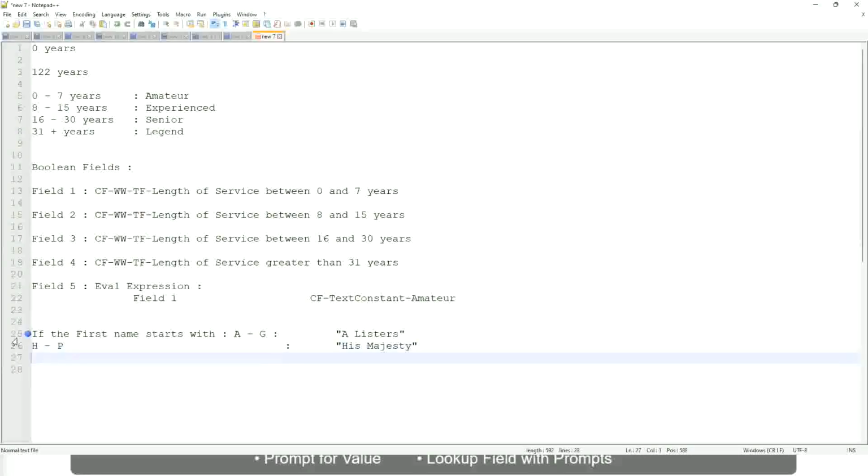And then if it is Q to Z, we will say Lords. Correct. This is what you want to do.